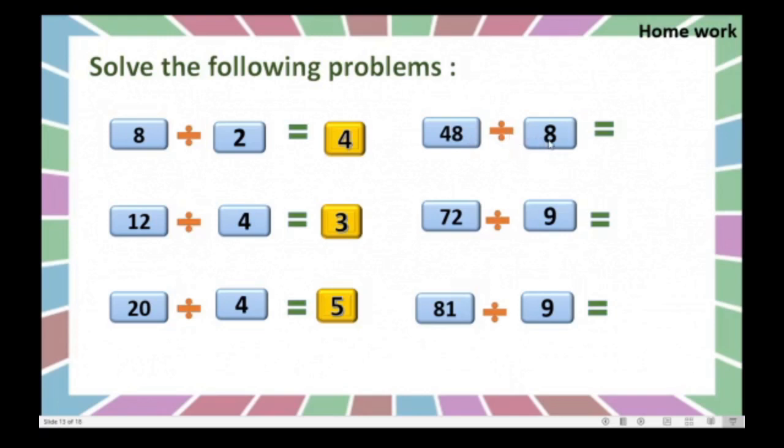Come on, recite the table for 8. 8 fives are 40. 8 sixes are 48. Nice. Here 72 divided by 9. Come on, tell me the answer. 9 eights are 72. Very good. Next 81 divided by 9. That is 9 nines are 81, isn't it? Correct.